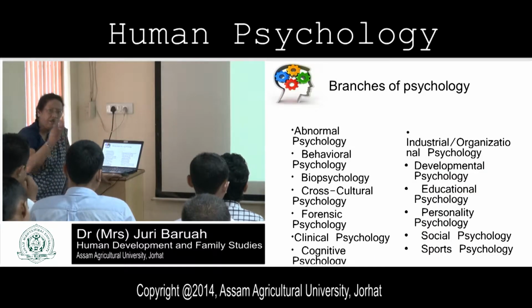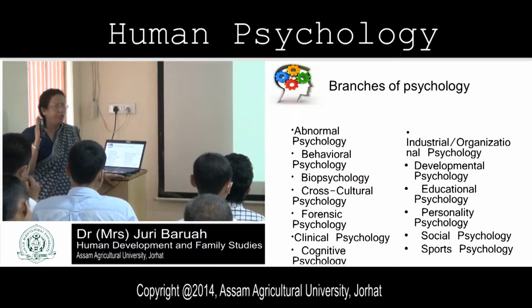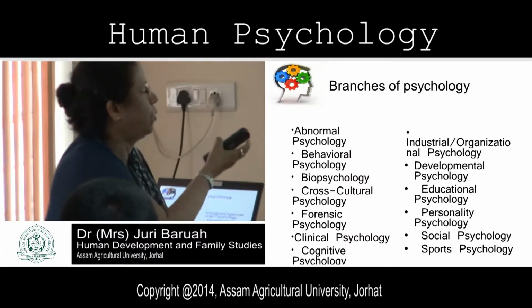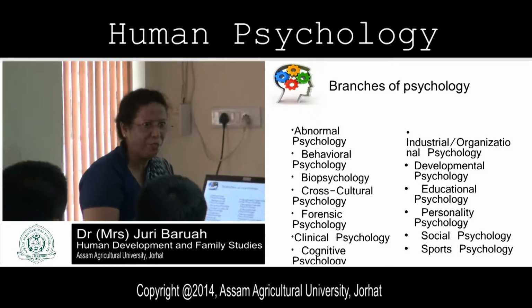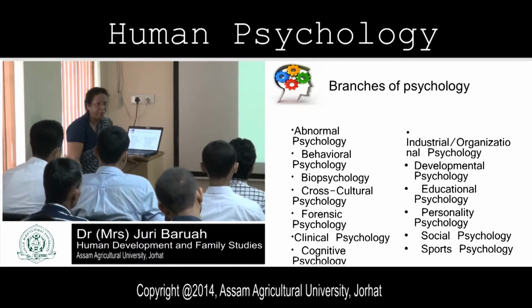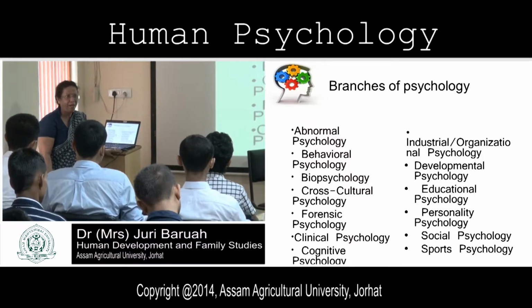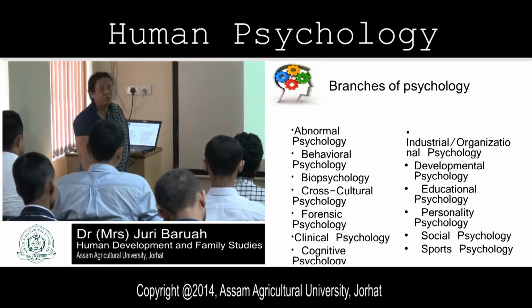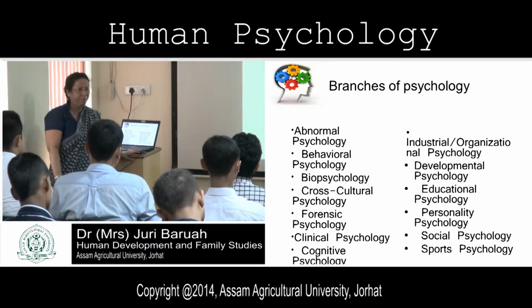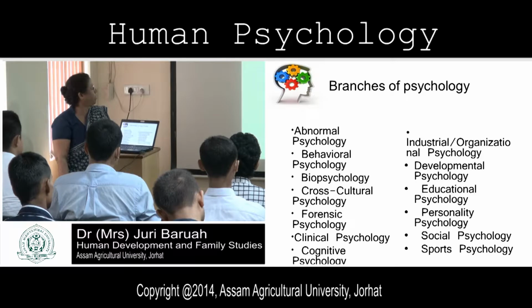There are numerous branches of psychology, but I am just giving these branches. This is abnormal psychology. Have you heard of abnormal psychology? Psychiatric patients, psychiatric hospital. Have you visited any psychiatric hospital? Sometimes, no? Those psychologically ill persons, mentally ill persons, that is abnormal psychology.